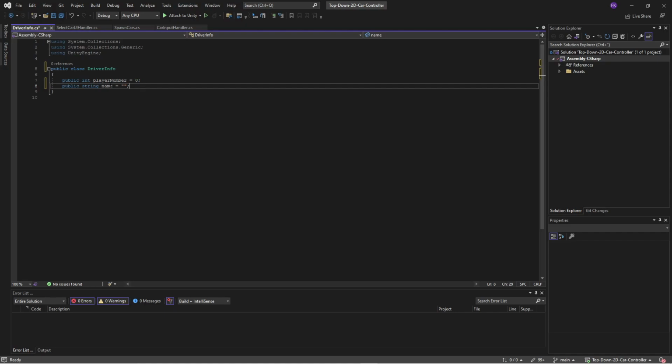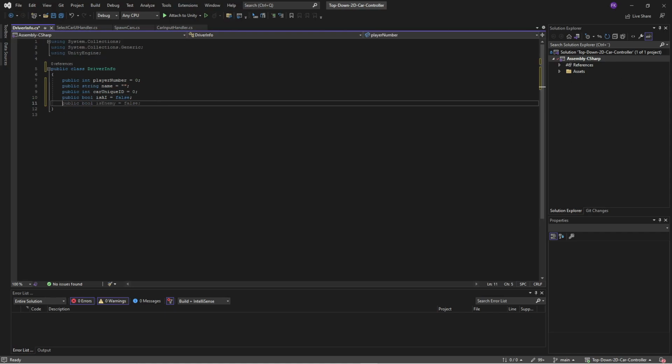We then want some additional information. We want to know the player name, and we also want to know what car they are driving. So we need our car unique ID as an integer, and we also want to know if it's an AI driver or a human driver, so we'll have an isAI.